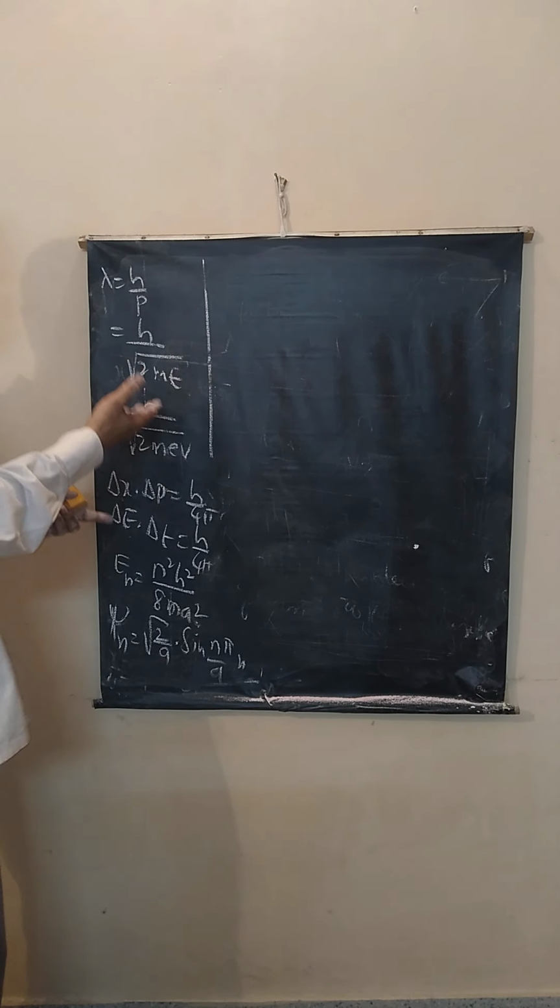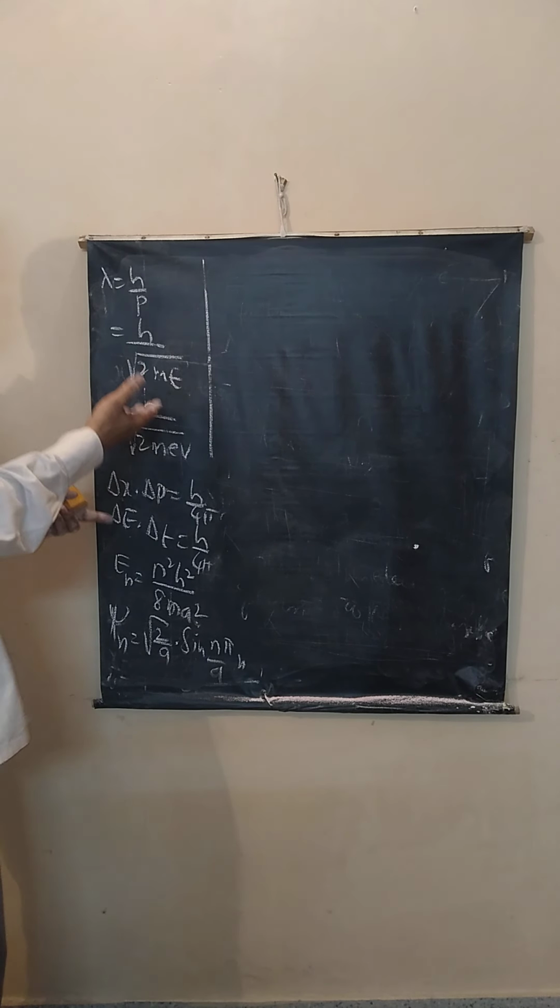This problem is asked many times in the exam. See here, find the uncertainty in position of a 300 kilo electron volt energy electron is 0.1 angstrom.